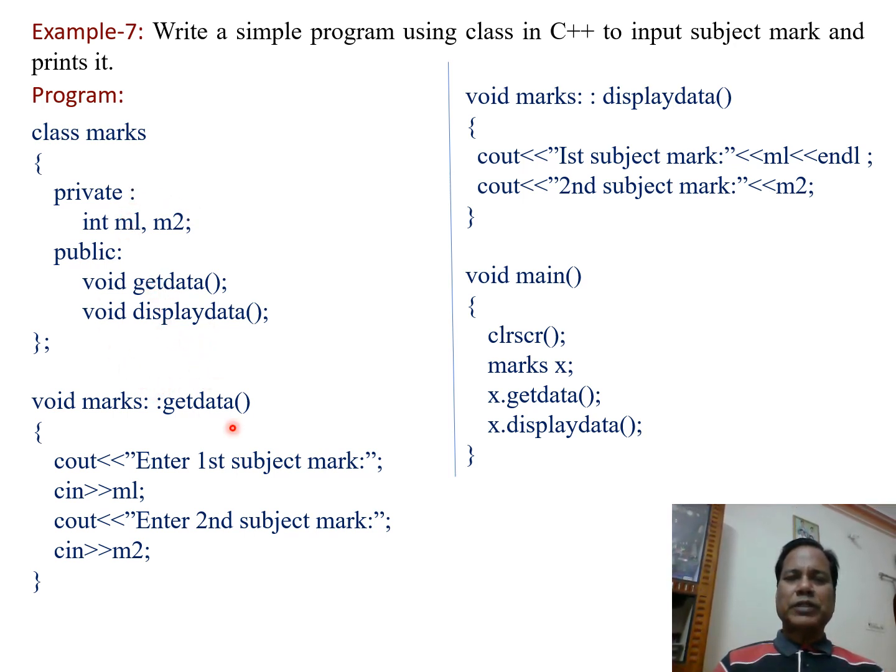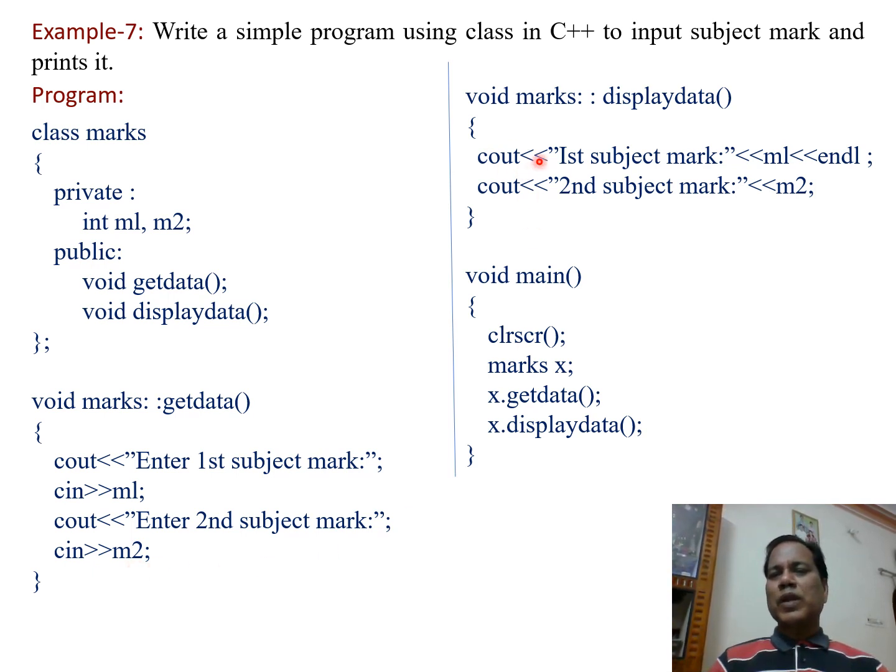So here the getdata function is declared like this one. So void marks, scope resolution operator, then getdata, and in the statements of getdata, cout "Enter first subject marks", whereby the user enters the marks of the first subject that is taken in and stored in the variable m1. Similarly, the next statement displays "Enter second subject marks", and when the user enters the second subject mark, it is taken in and stored in the variable m2.